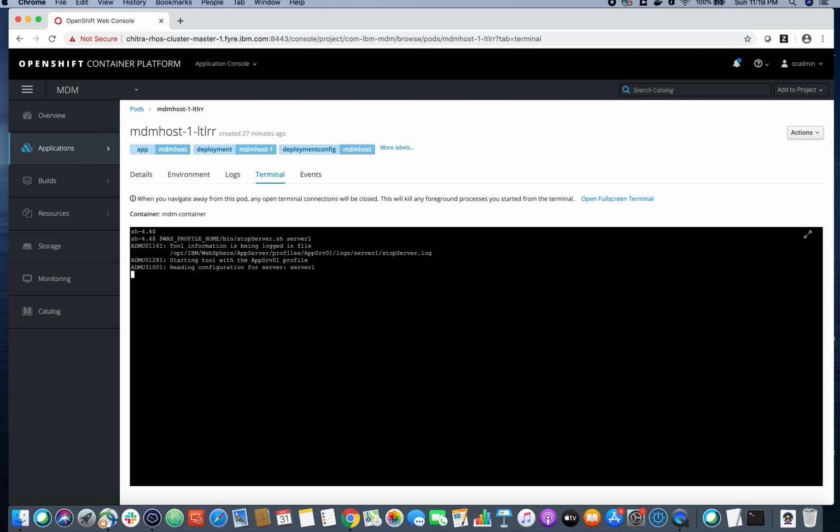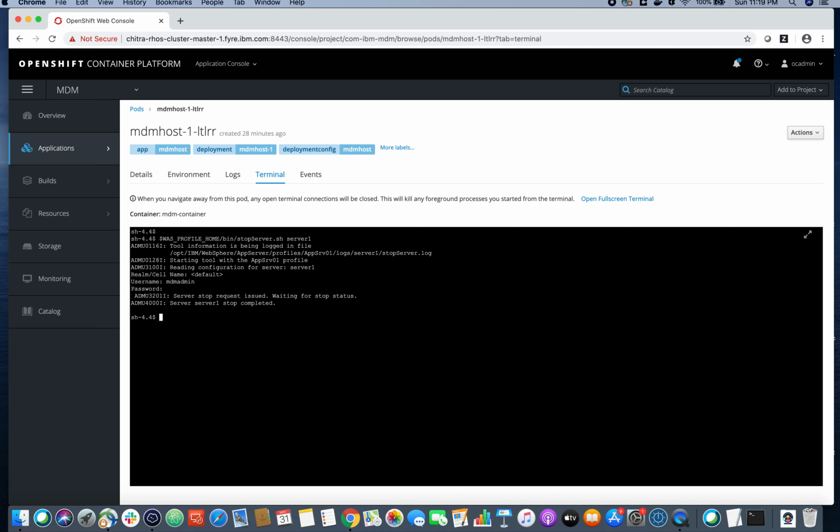So we have provided something to OpenShift called a liveness probe, and as part of the liveness probe, we have asked it to check whether the server is up and running, and we have asked it to check by using the HTTP URL at a specific port. Now OpenShift will be doing this job periodically. So OpenShift does this activity for all pods for which a liveness probe is mentioned, and we are mentioning a liveness probe for MDM so that we can leverage this feature of OpenShift.